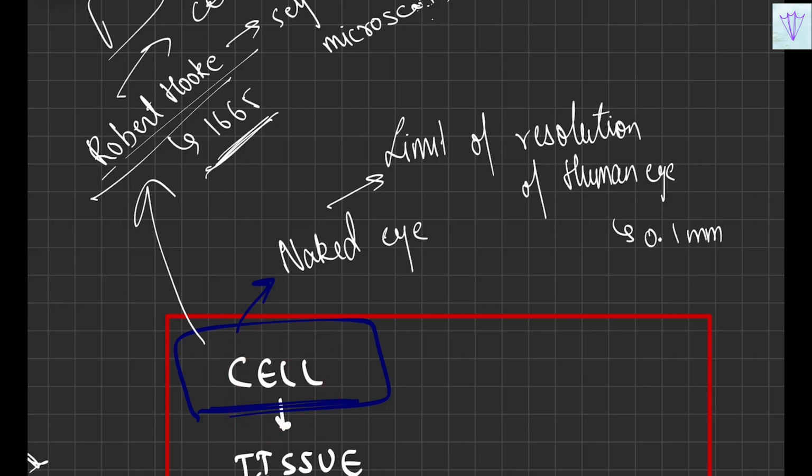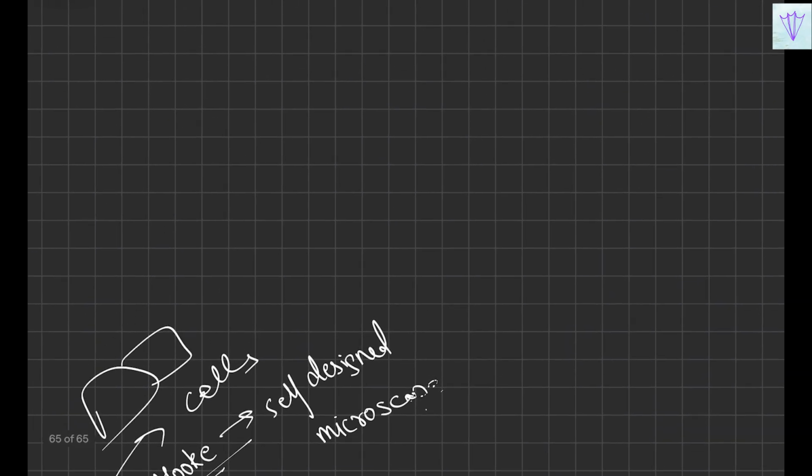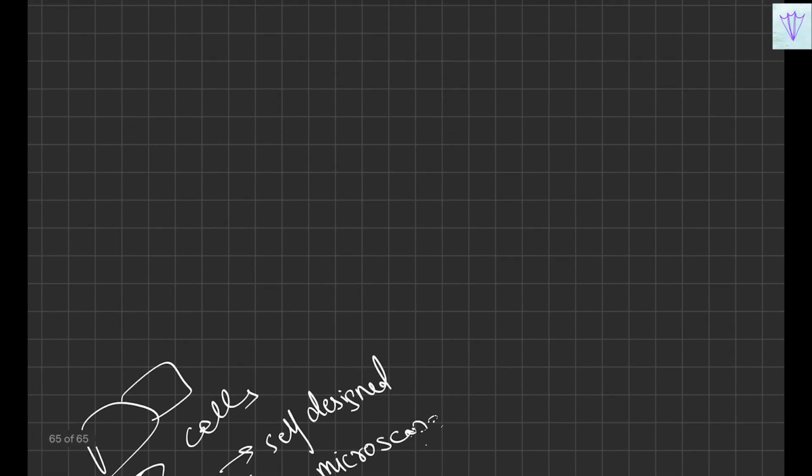So for observing even deeper into the cell, you need an electron microscope. But for normally looking at how many cells are present, what is there, and all these things, you can work with your simple microscope; that is enough. So now proceeding to the structure of the cell.